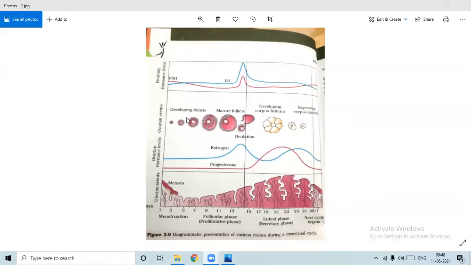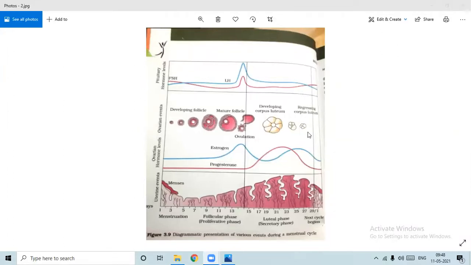When the ovulation takes place, the follicular cells get converted into the corpus luteum, that is also known as the yellow body. Further degeneration of the corpus luteum forms the white body, corpus albicans.